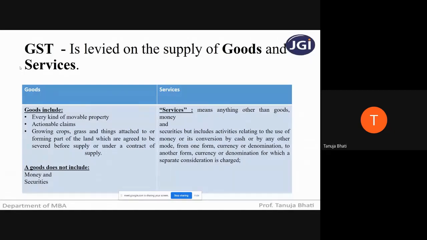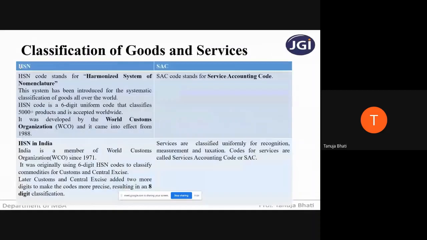For example, suppose you are doing an international trade of books, and you want to export books from India to an XYZ country. In India, books are named as books, but in China, books may not be named as book; they may be calling it in some other language. So how do you classify the goods and services on an international ground so that everyone identifies this as the same product that is being exported? For that, GST has made certain classification. So let us see the classification of goods and services.